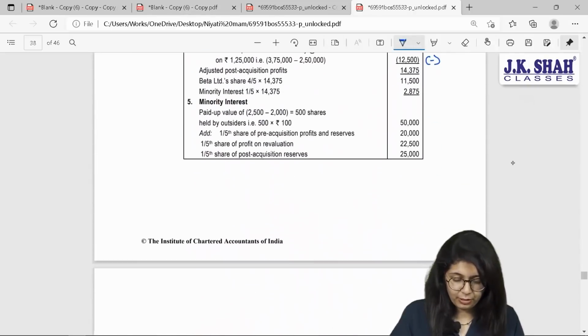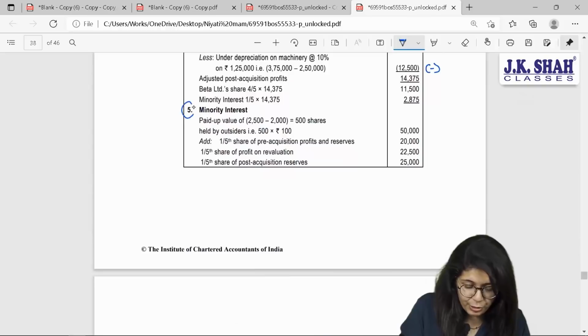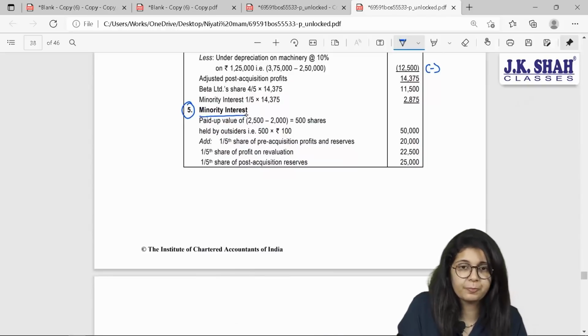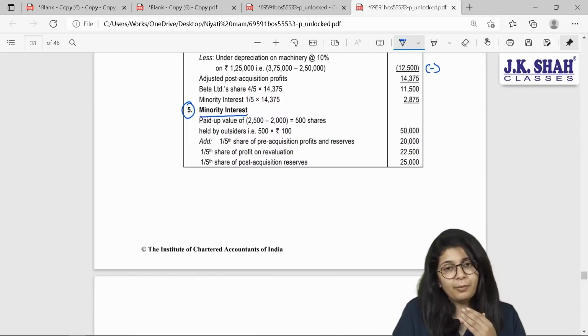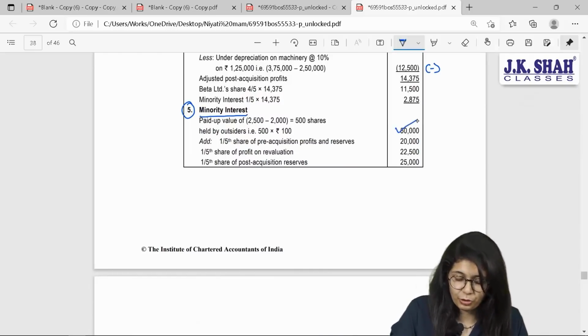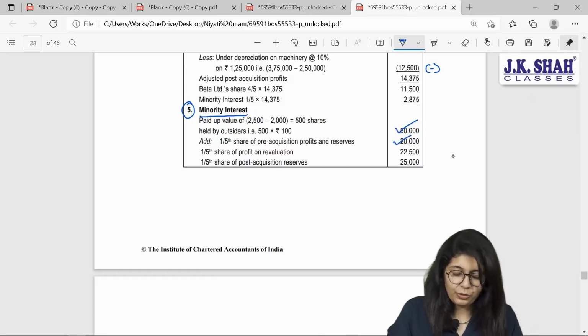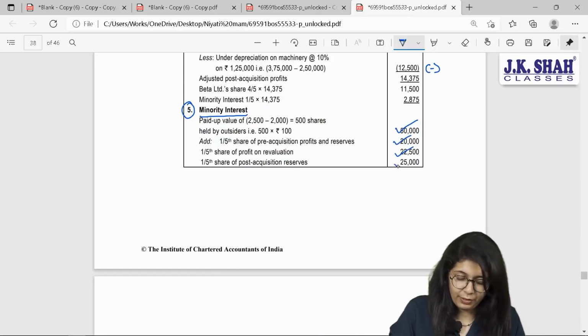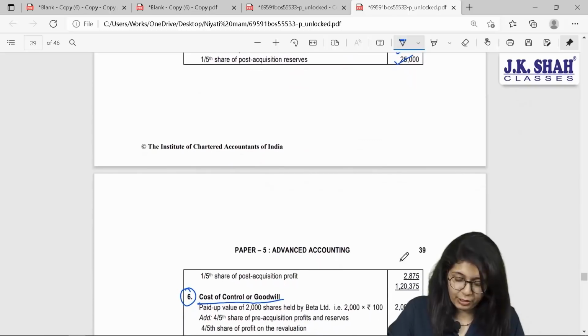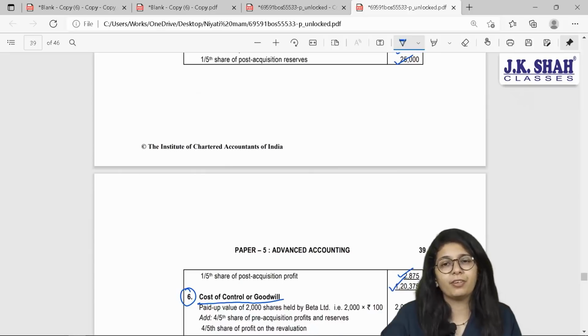So has the working of minority interest been shown? Yes, point number 5. Beta Limited got 2 lakh rupees out of 250, so remaining 50,000 belongs to minority interest. 20,000, 22,500, 25,000 and 2,875. This will give you our balance of 1,20,375.